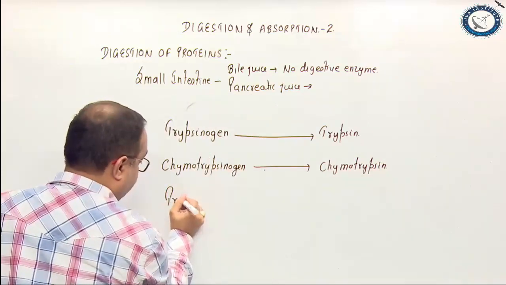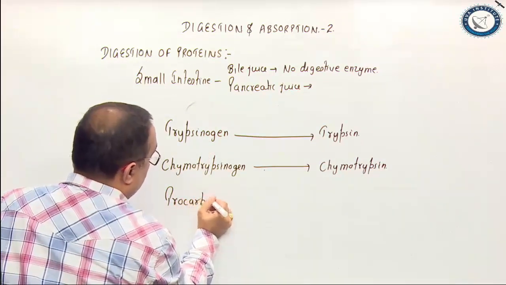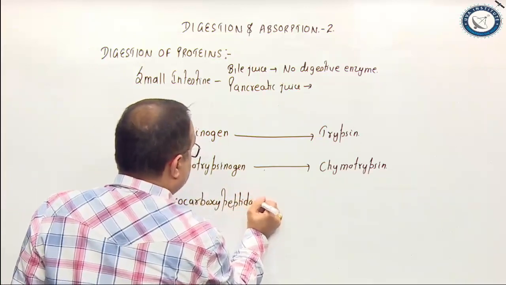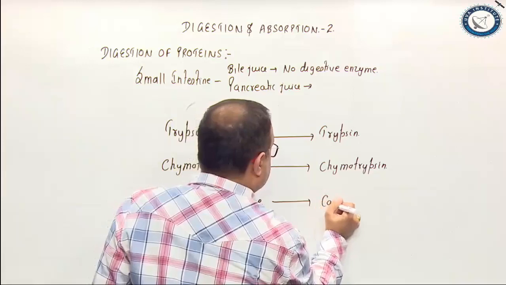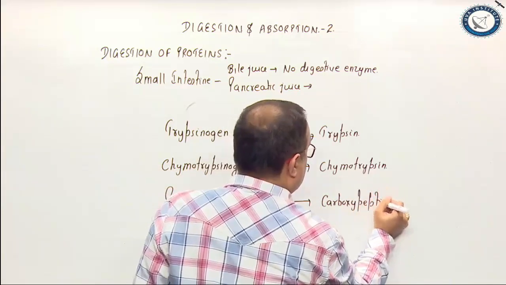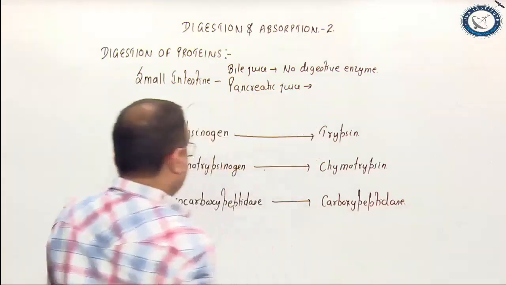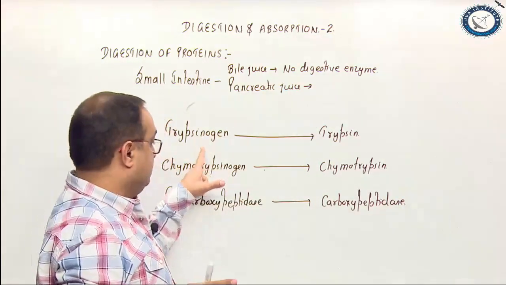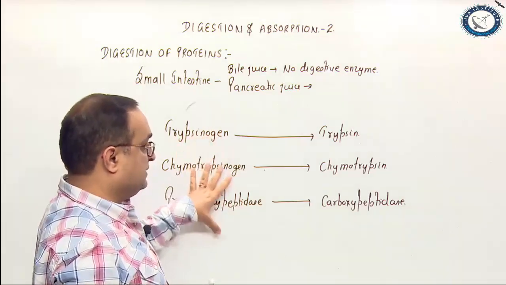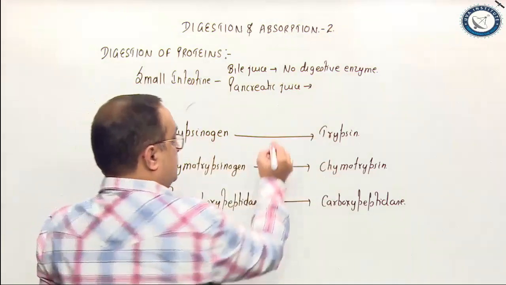Third is procarboxypeptidase. This is activated into carboxypeptidase. Trypsinogen inactive, chymotrypsinogen inactive, procarboxypeptidase inactive, and these are the active forms.